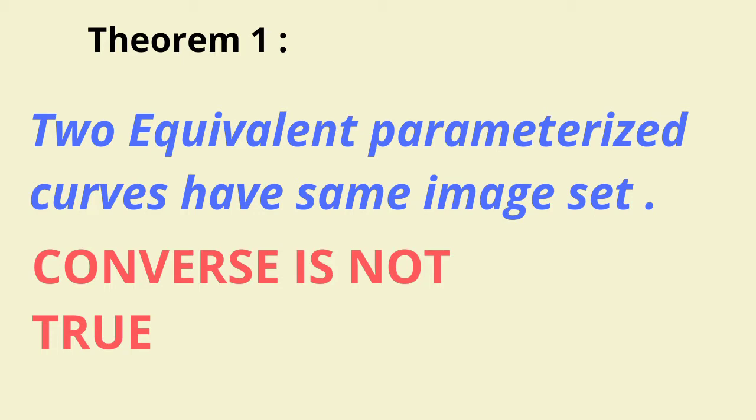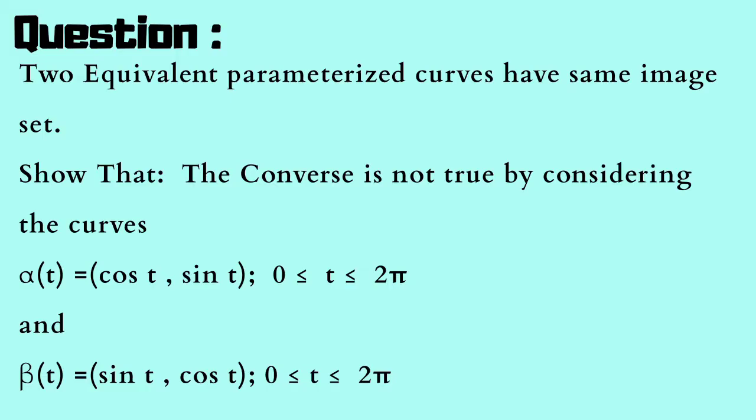Now the proof is about showing that the converse is not true, whereas the statement that two equivalent parameterized curves have the same image set is the given part. So let us see what the question is like. The question says two equivalent parameterized curves have the same image set. Show that the converse is not true by considering the curves alpha t is equal to cos t sin t, where t lies between 0 and 2 pi, and beta t is equal to sin t cos t, where t lies between 0 to 2 pi.